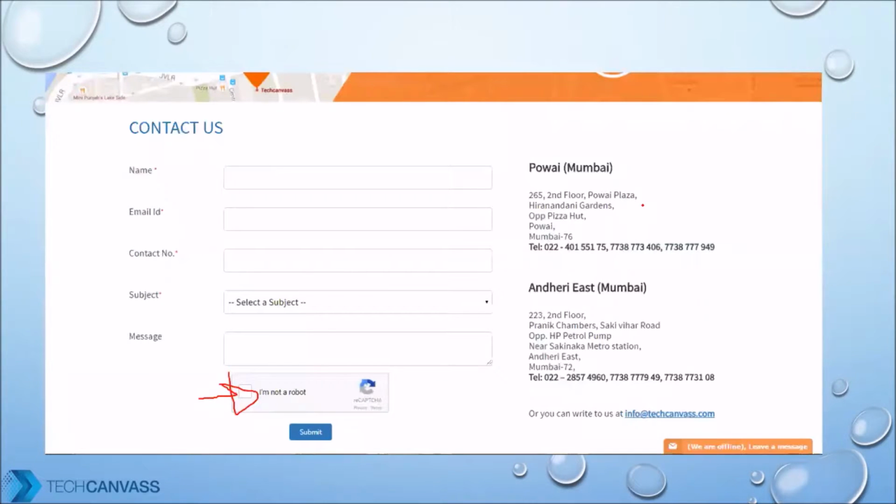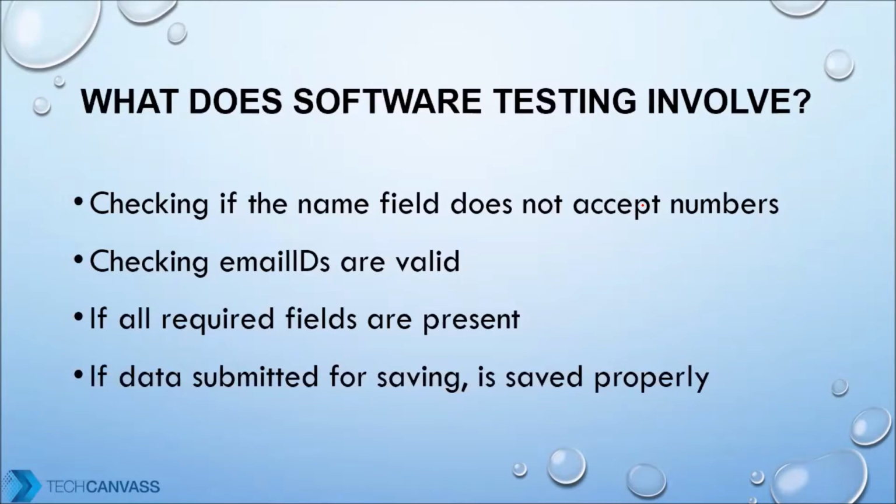So for example, in this case, you see the name field first. One of the important things which you need to check is whether the name field is accepting numbers, because all of us start thinking whether this is working or not. We should start thinking what are the cases in which it is not working.